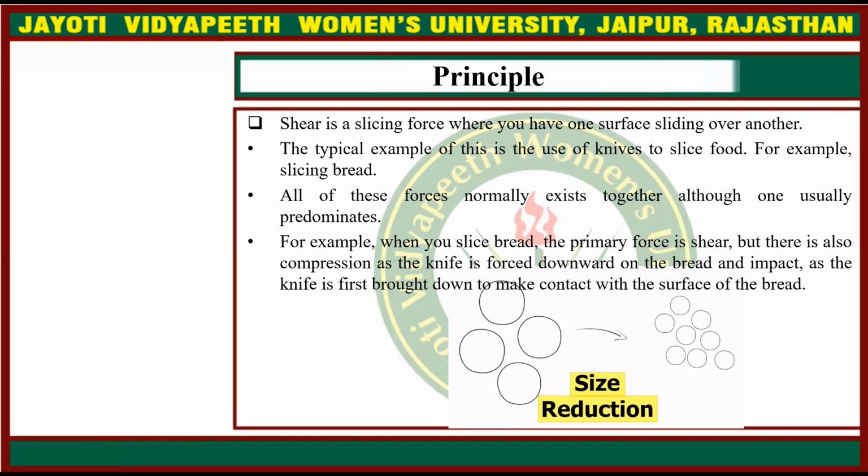All of these forces normally exist together, although one usually predominates. For example, when you slice bread, the primary force is shear, but there is also compression as the knife is forced downward on the bread, and impact as the knife is brought down to make contact with the surface of the bread. Okay, guys.